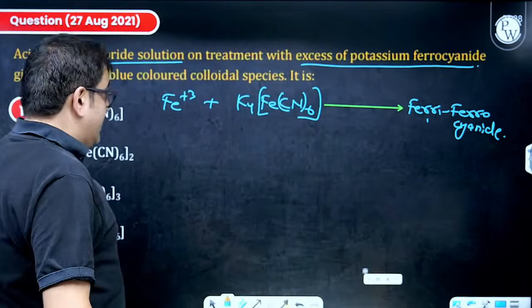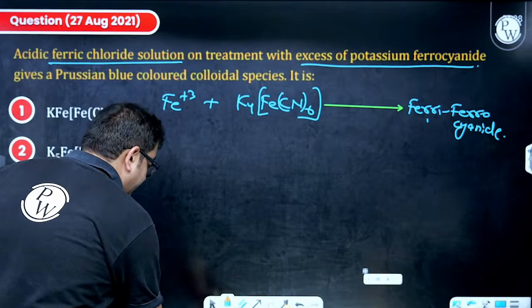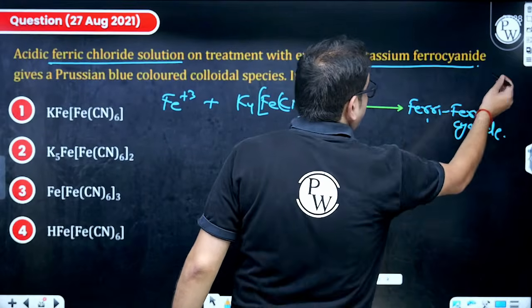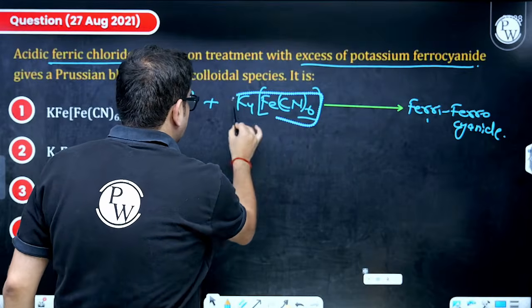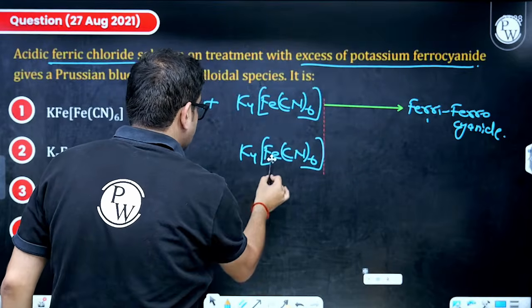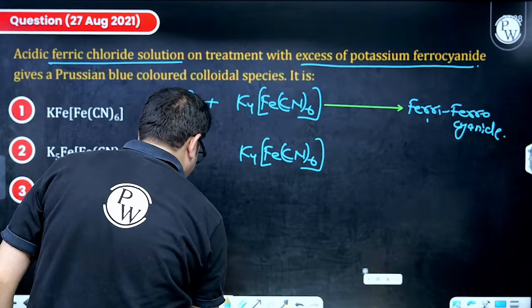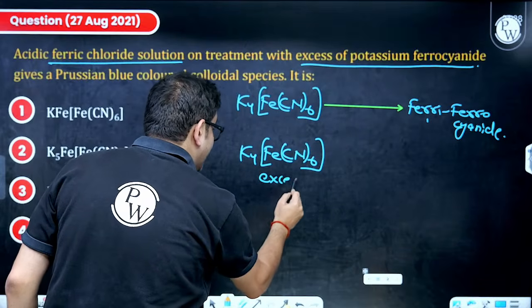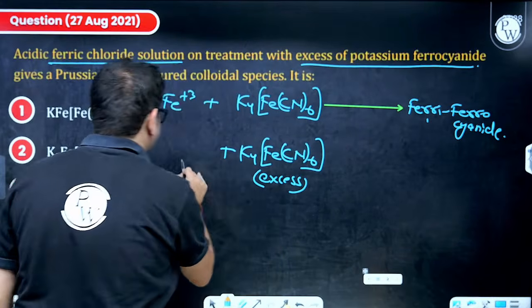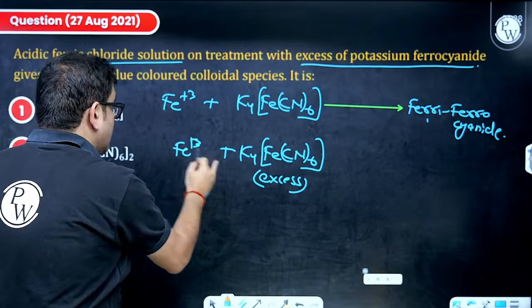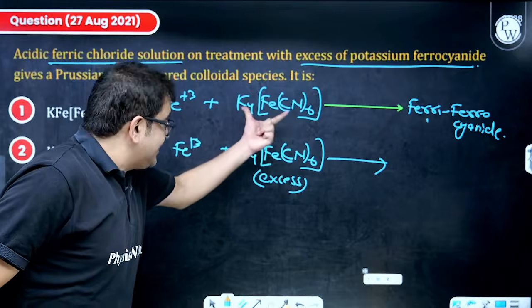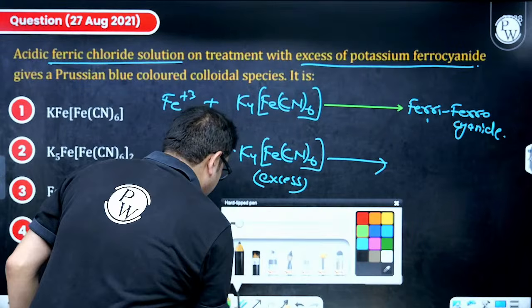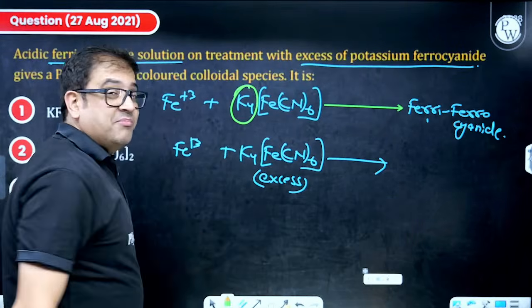Again, an archive question. Now, if you take this in limited amount, that is the case. But if this is taken in excess, like mentioned in this question, then what happens? Because this is in excess, the potassium ions are large in number.